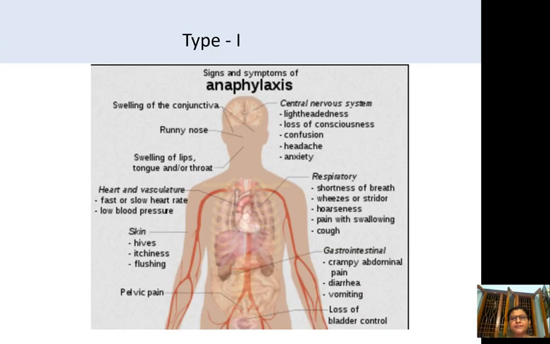This is the diagram of the signs and symptoms of anaphylactic reaction. If the patient comes with anaphylactic shock, or anaphylactic hypersensitivity, all these signs and symptoms in one condition may not appear. According to the allergen they were exposed to, you can see the symptoms.